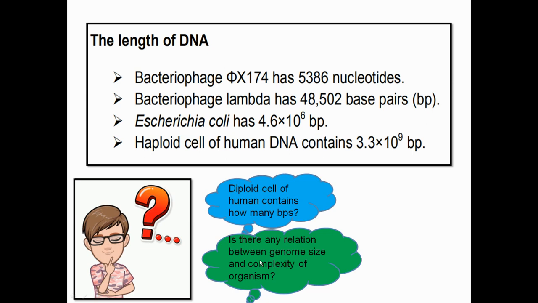Is it true that when the organism is getting complex along the hierarchy, the number of base pairs is going to increase? Is that always the case? This question is not being answered right now because you will get to know after the series of this chapter. Various tutorials will infuse the brain with lots of knowledge, and then you will be able to answer this important question. But keep on thinking.